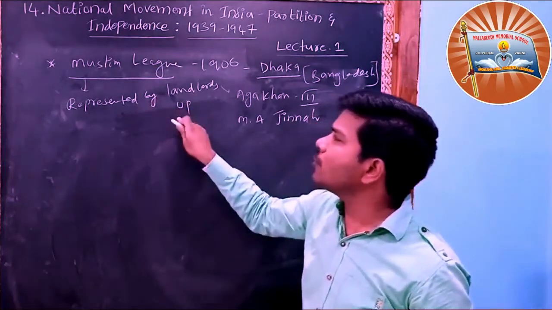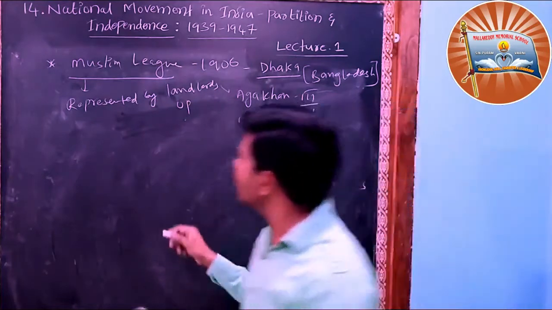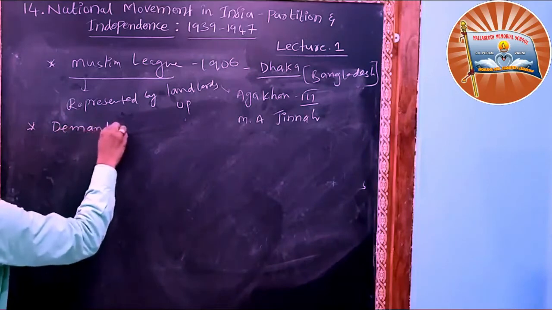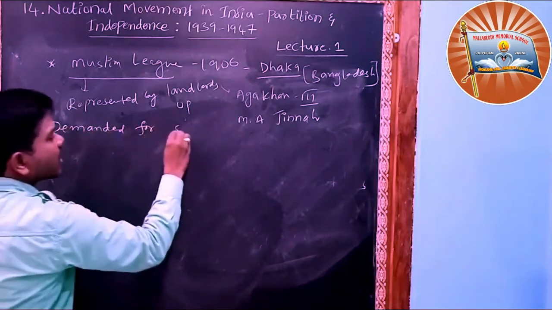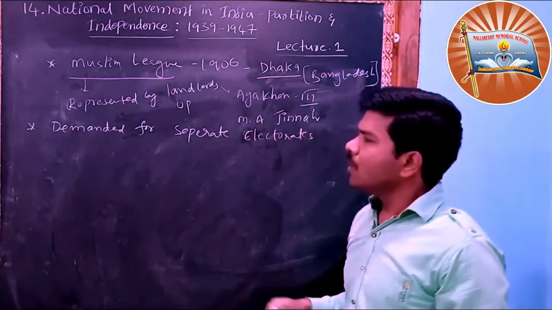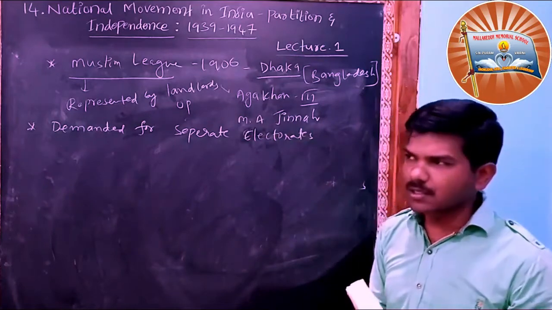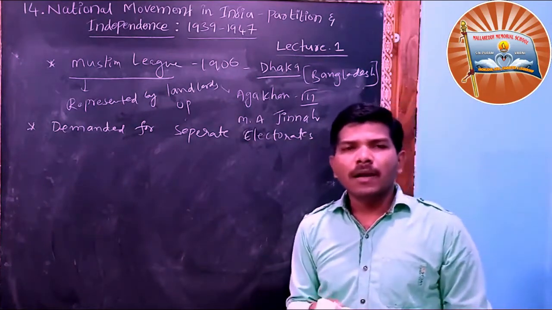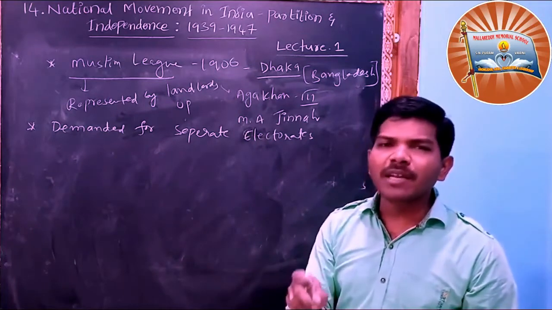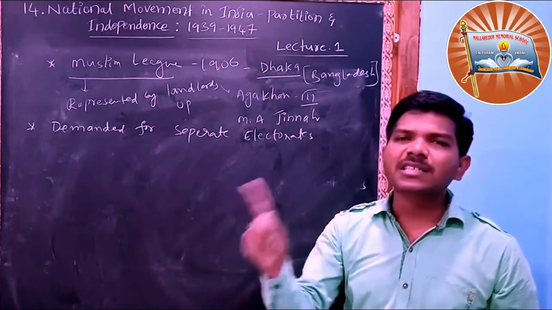The landlords of UP represented the members of the Muslim League, and they made a very important demand: separate electorates. Muslims demanded separate electorates. What are separate electorates? Nowadays, you know that if more SC population is there in one constituency, the seat will be reserved for the SC, so only an SC candidate will contest in the elections.